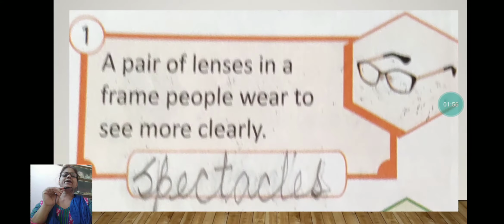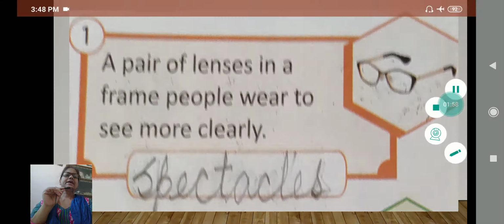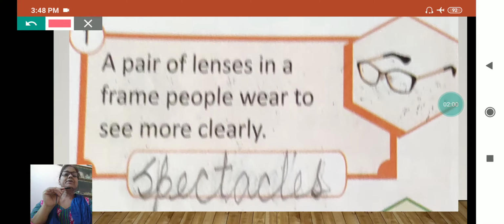See here, a pair of lenses in a frame people wear to see more clearly. It is not for one eye, it is two eyes. That's why it is called a pair of lenses. Two lenses are here, and whichever thing is paired in two, it is plural. So it is called a pair of lenses.